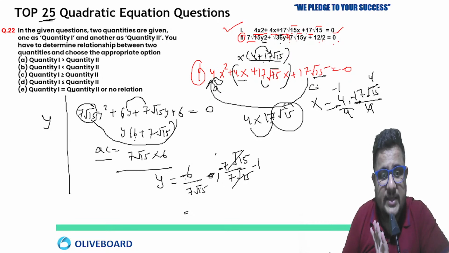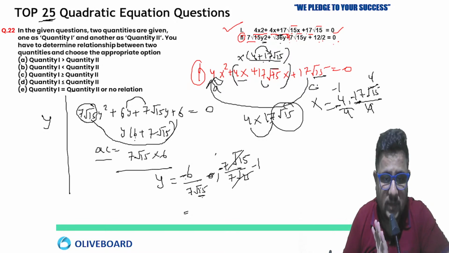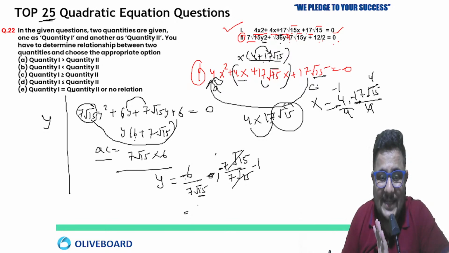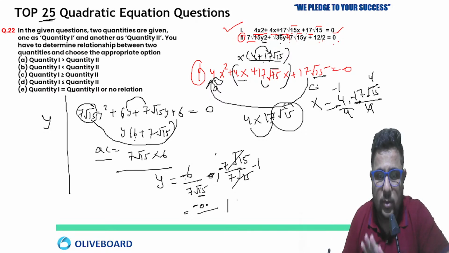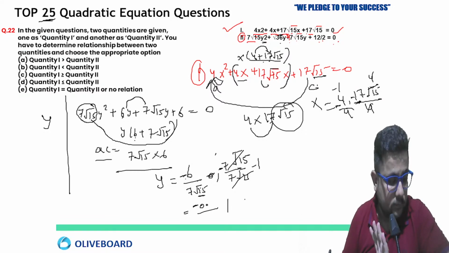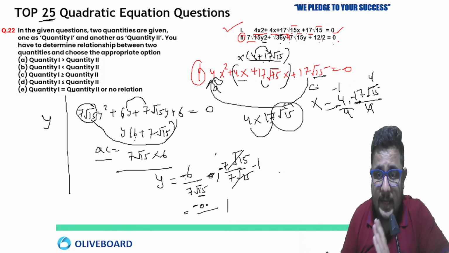So it is going to be minus 6 by almost 28, because square root 15 is almost 16. So it is going to be a decimal, minus something in point. I'm not calculating because there is no need to calculate here. You can directly go ahead as per the given value. So one value of y is equal to minus 1.